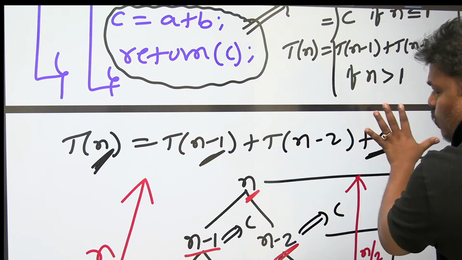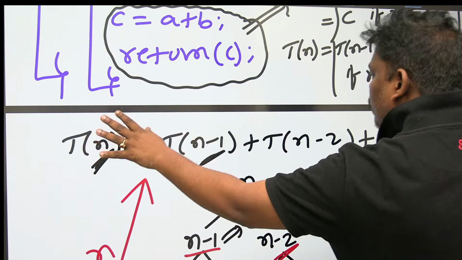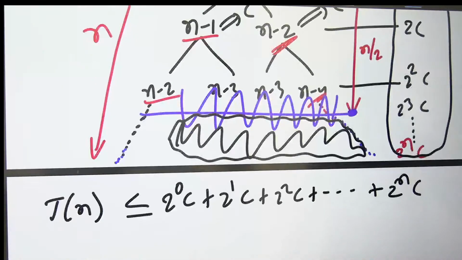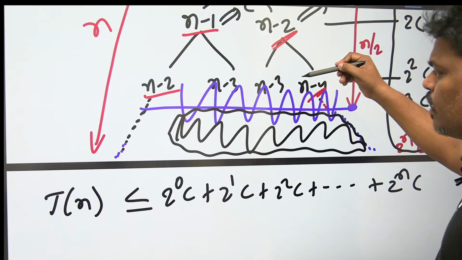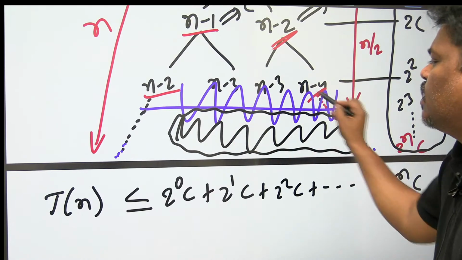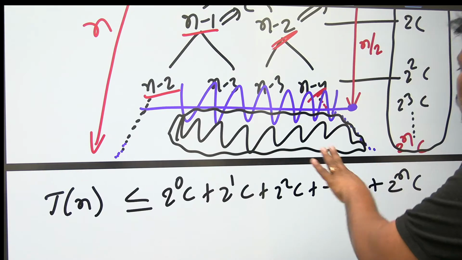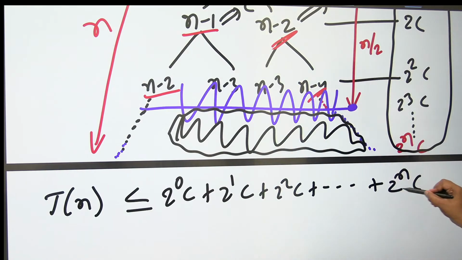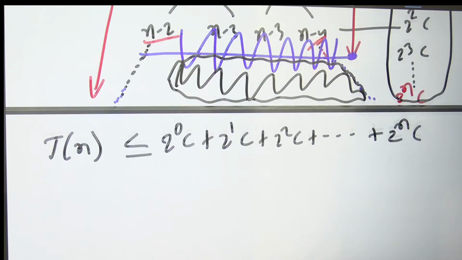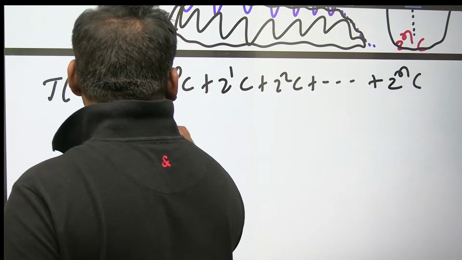If you solve the right one, whatever you get is the Tn. But to make a nice series, I added a few extra terms. See, this black area is extra. I added something extra, and that is the reason you got the series until 2 power n. That is the reason a little extra came.